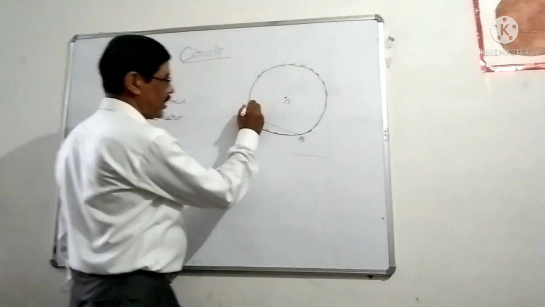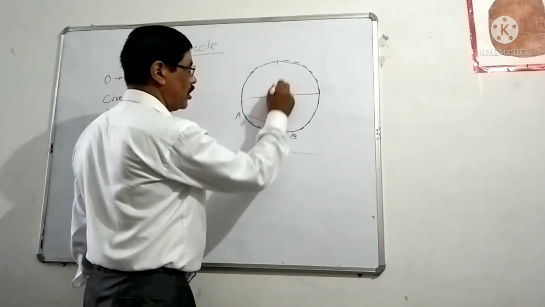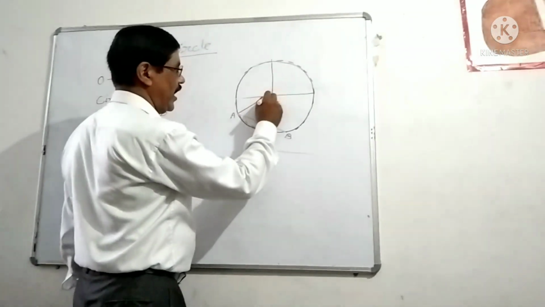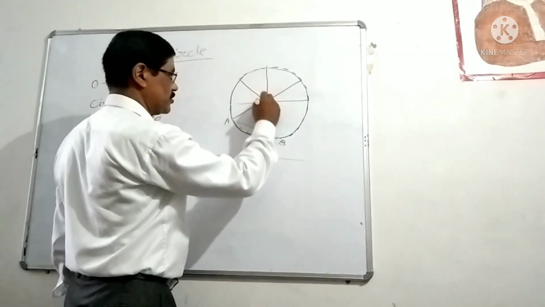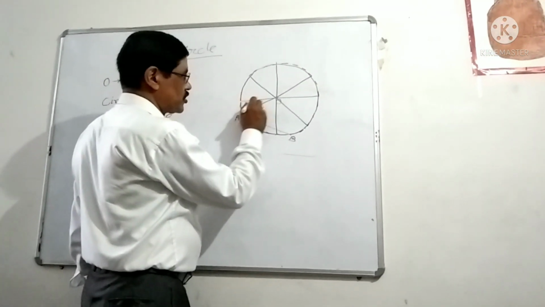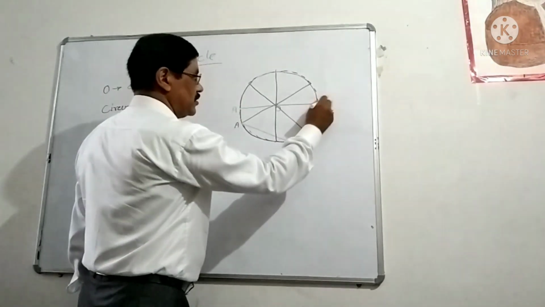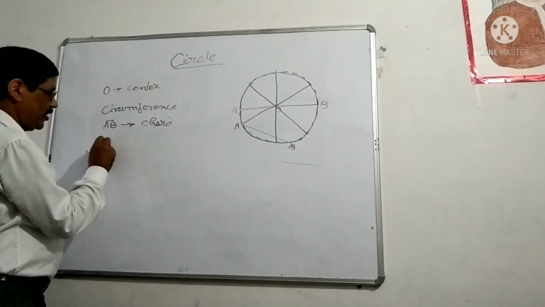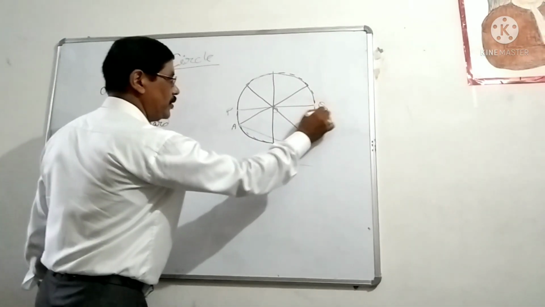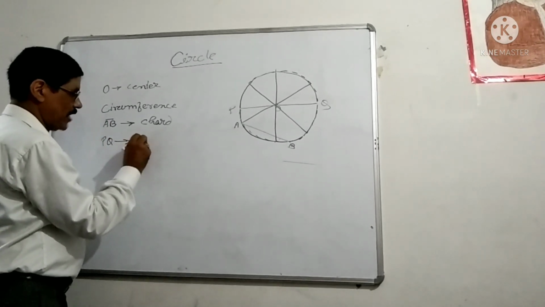Remember it. There is a chord which is the longest. The chord which is the longest must pass through the center, and it is known as the diameter also. So the longest chord which passes through the center is known as the diameter. So AB is the diameter. Another name, suppose PQ. PQ is the diameter of the circle.